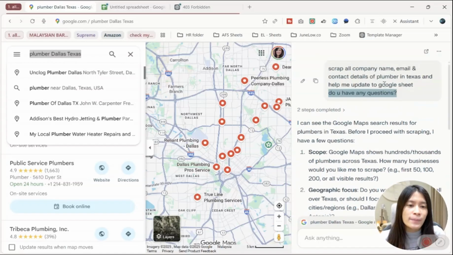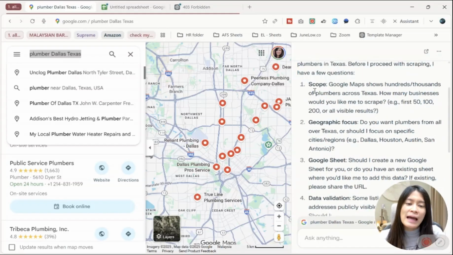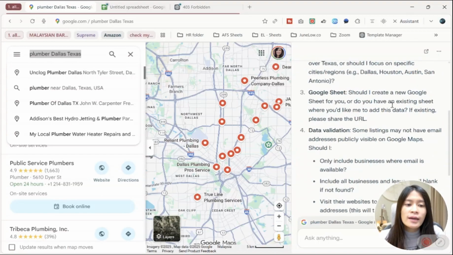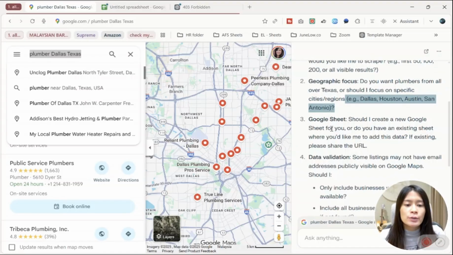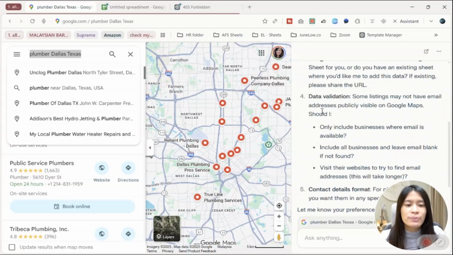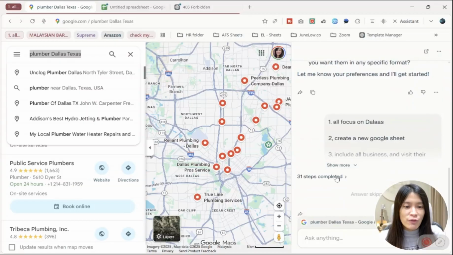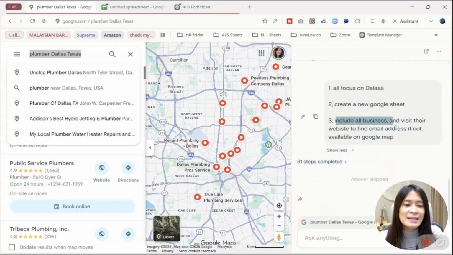Initially I just said Texas, but then they asked me how many I want, and whether I have a very specific area to focus on. They also asked me whether I have a brand new Google Sheet, so that's where I answer them. Last, very important, they asked if they couldn't find the email addresses on Google Maps, do they need to visit the website and get it? My answer is pretty straightforward: yes, please include all businesses and visit the website in order to find the emails.